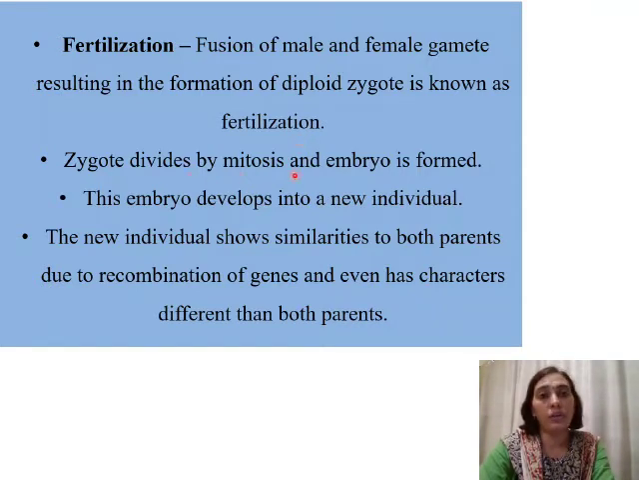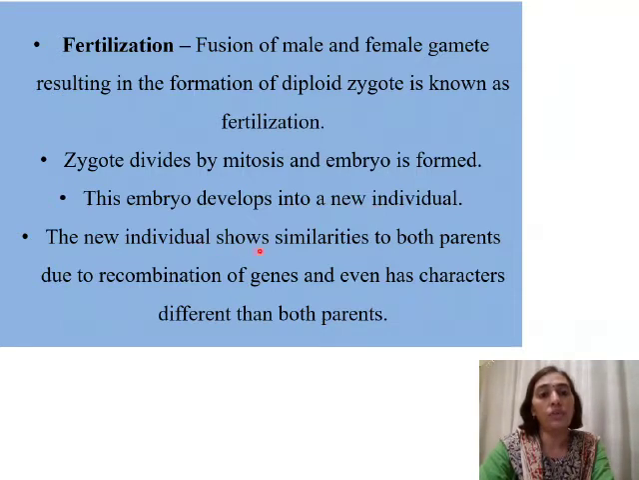The zygote divides by mitosis and an embryo is formed. The zygote that is formed undergoes repeated mitotic divisions and gets converted into a ball of cells, which is called the embryo. This embryo develops into a new individual.